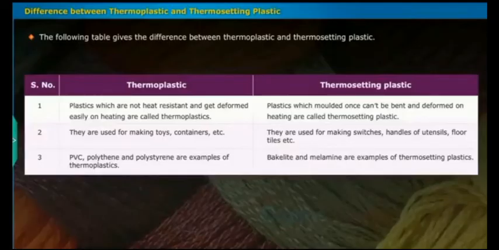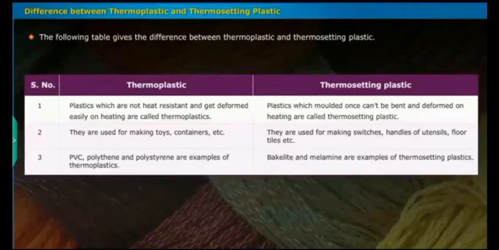Again I am saying this. The first one is thermoplastic, meaning plastics which are not heat resistant and get deformed easily on heating are called thermoplastics, and they are used for making toys and containers. PVC, polythene, polystyrene are examples of thermoplastics.